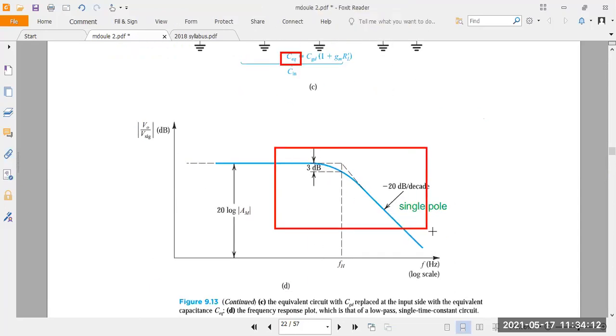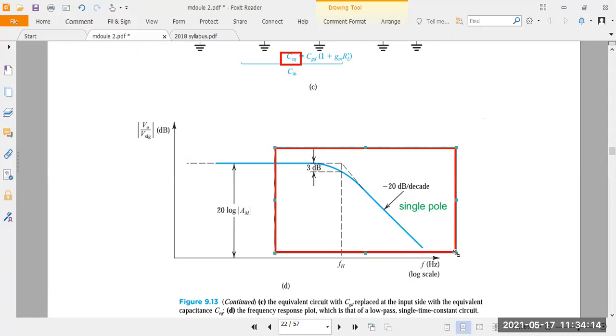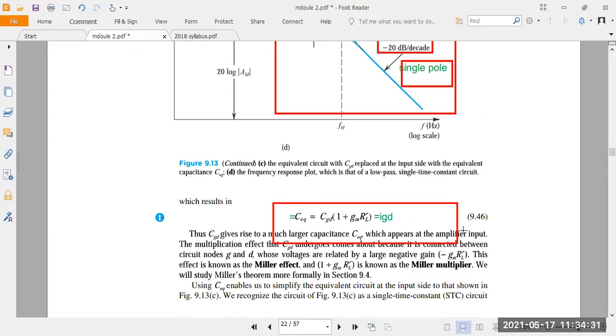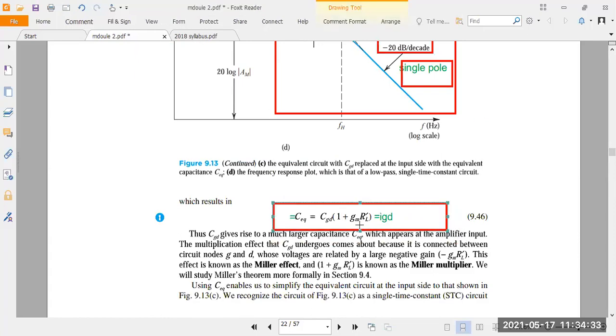Again, the gain is falling across the higher frequency because of the 3 dB loss here. For that, take a single pole response. If you take a single pole response here, there is almost a 20 dB loss, 20 dB per decade. Understood? So for the single pole response, now you can write C equivalent is equal to what here? CGD into 1 plus GM RL dash.